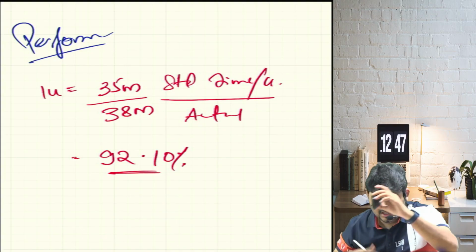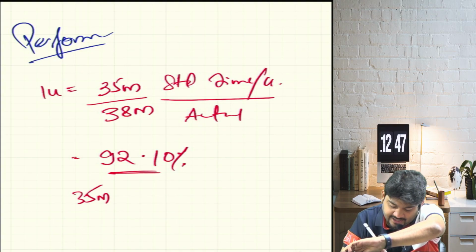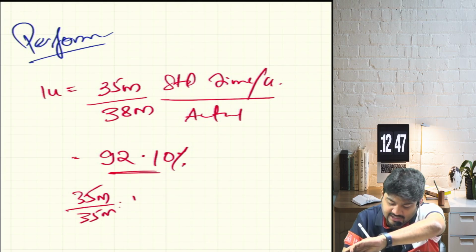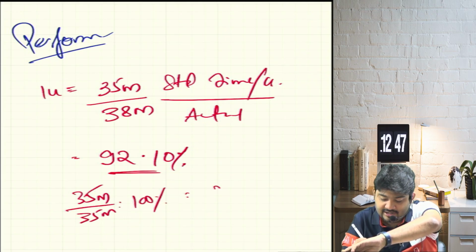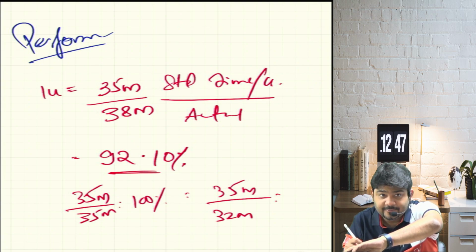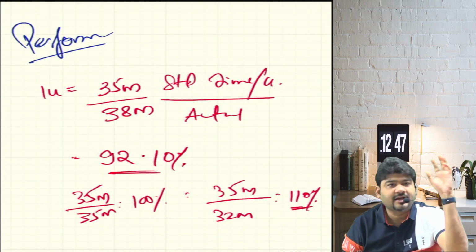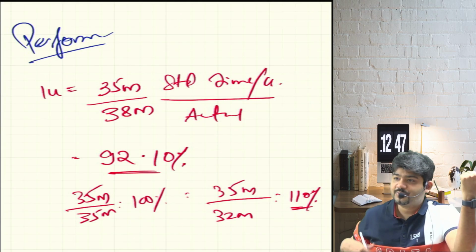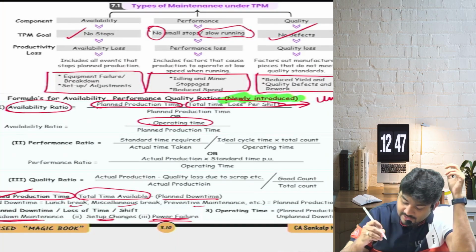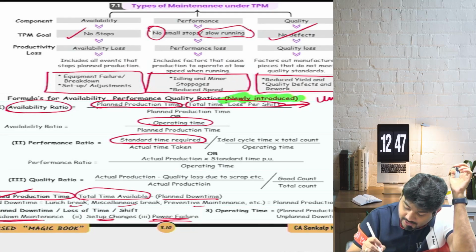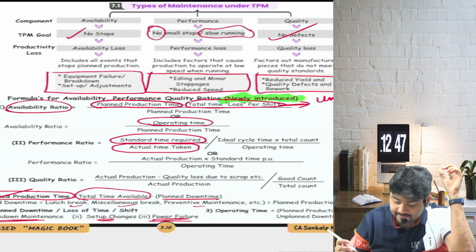Are we understanding? Suppose 35 minutes were given and it takes 35 minutes, then can I say 100% speed? And if 35 minutes were given and it completes in 32 minutes, can I say approximately 110%? Are we clear, everyone? Are we clear with speed? So what is the formula? Standard time required upon actual time taken.